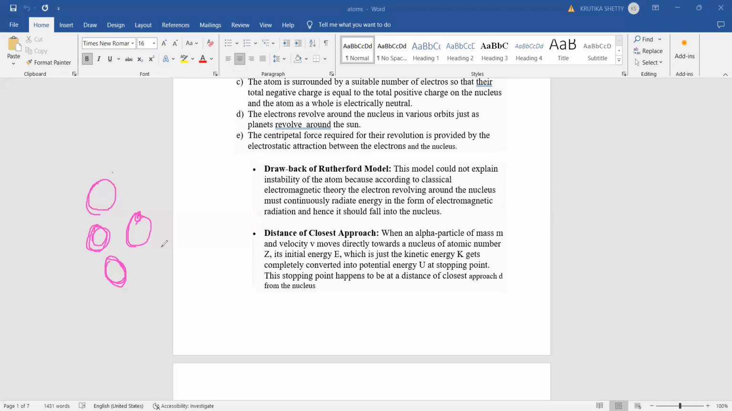Thomson's model could not explain this electromagnetic radiation. Hence it should fall into the nucleus.